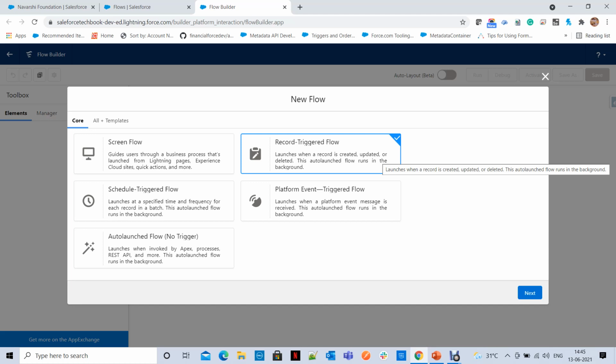Not only Process Builder and workflow, you have to think about flows before you write the trigger, because flows now support trigger events, like whenever a record is created, updated, or deleted. Based on the events occurring on your records, you can achieve something through flows also. If it is not possible through all these three features, then go with triggers.